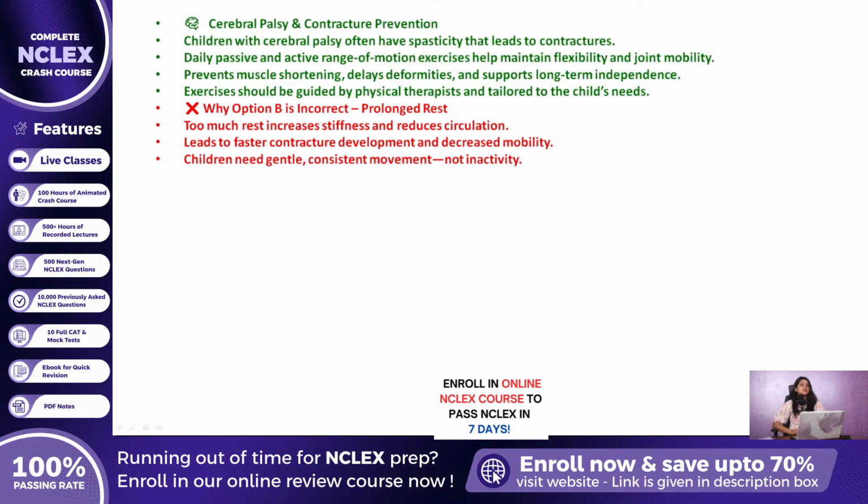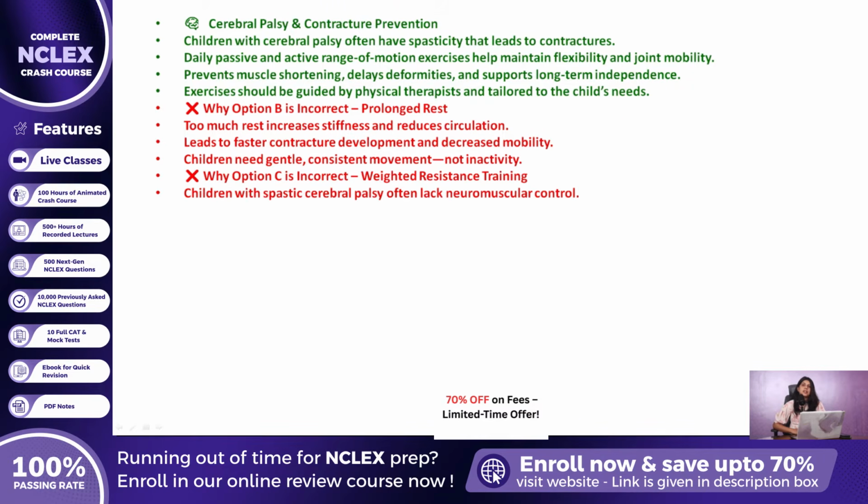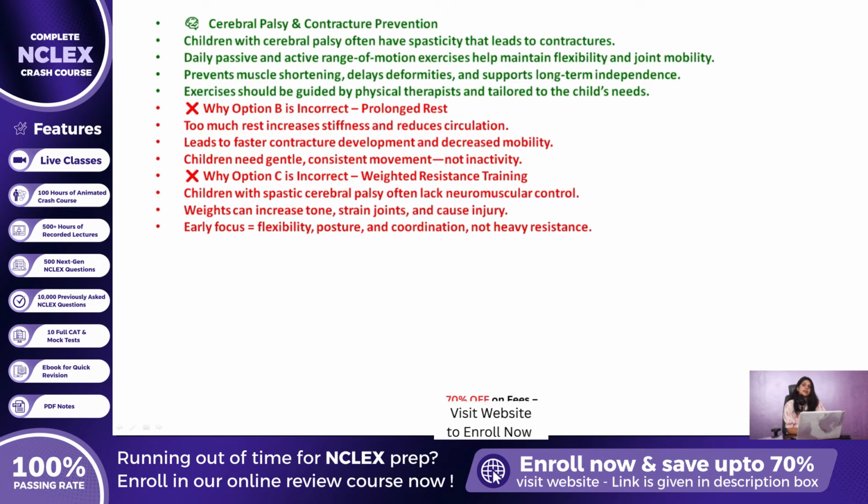Next, let us look at Option C, which proposes weighted resistance training. Although strength training has its place in some pediatric rehabilitation plans, children with spastic cerebral palsy often lack the neuromuscular control required for safe use of weighted exercises. Resistance training can unintentionally increase muscle tone and stress joints that are already vulnerable. For these children, the focus should remain on improving flexibility, balance, posture, and fine motor coordination. Weighted workouts are not typically part of the early management plan and may actually pose a risk of injury if used incorrectly.